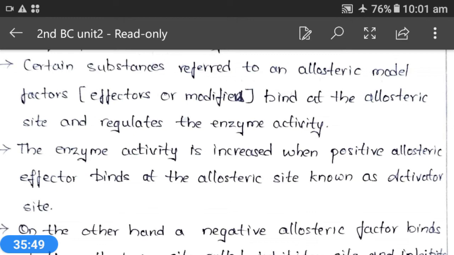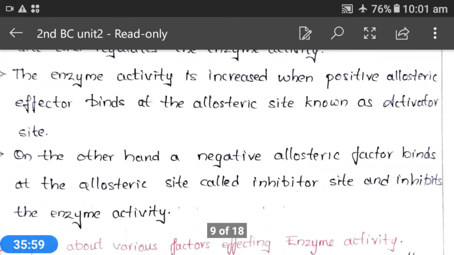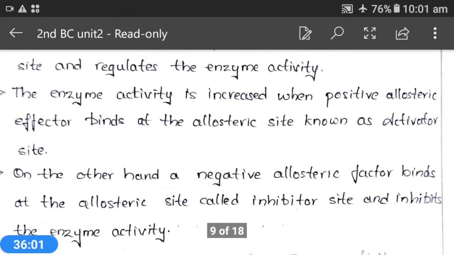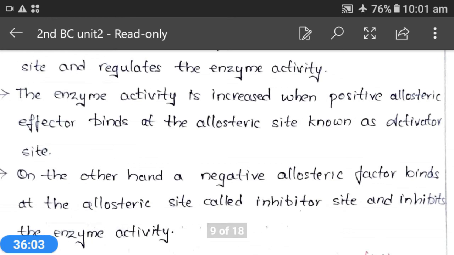Reversible inhibition means that the inhibitor will bind to the active site, and after removal of that inhibitor, the enzyme is again ready for enzyme activity. And here, coming to competitive inhibition, what happens?